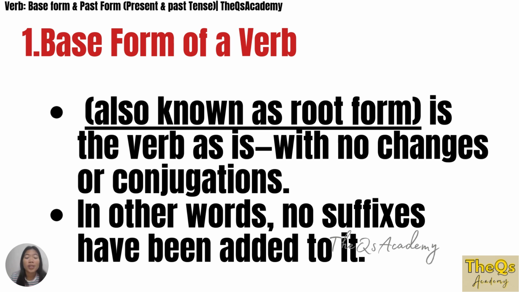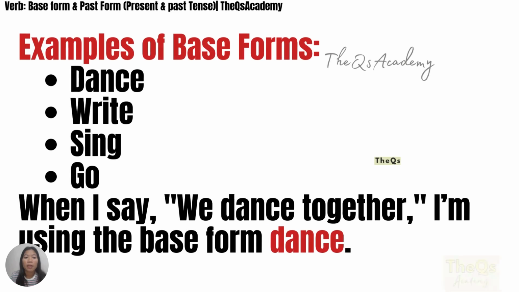In other words, no suffixes have been added to it. So it's like a simple form or a root word, a root form or basic form. For example, dance, write, sing, go. When I say we dance together, I'm using the base form dance.